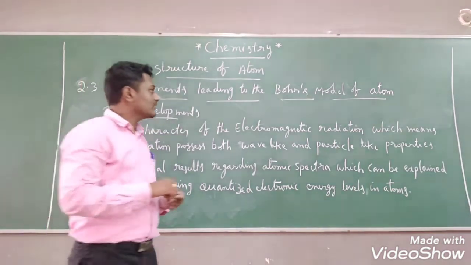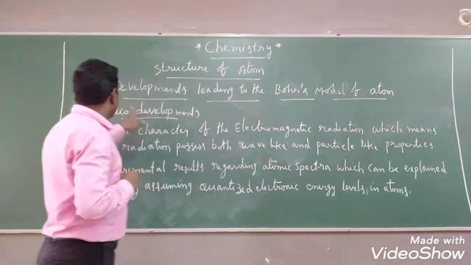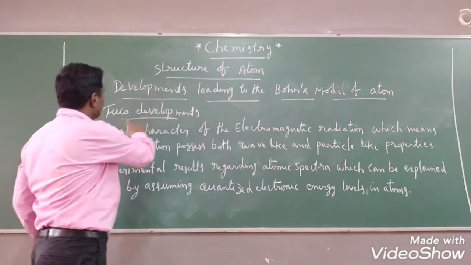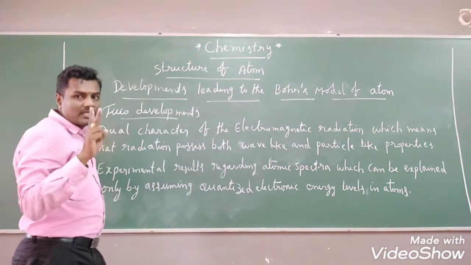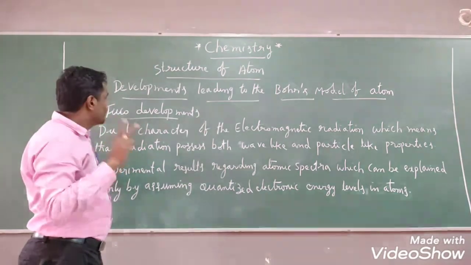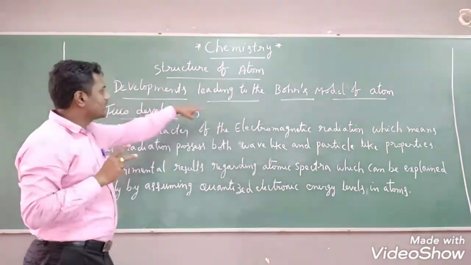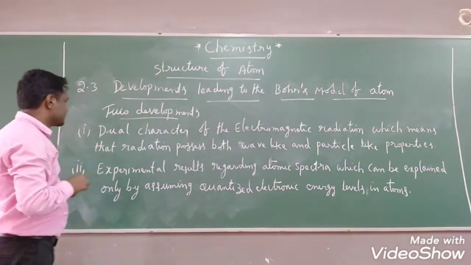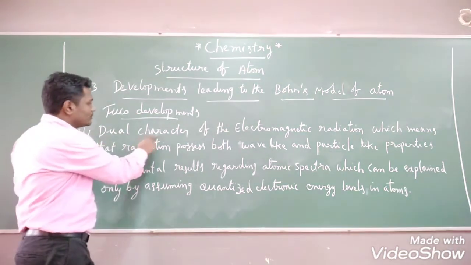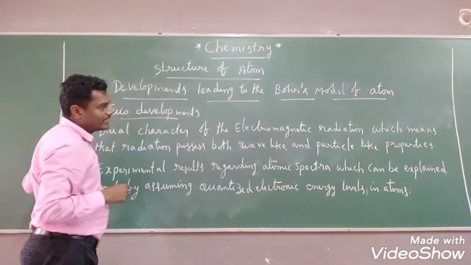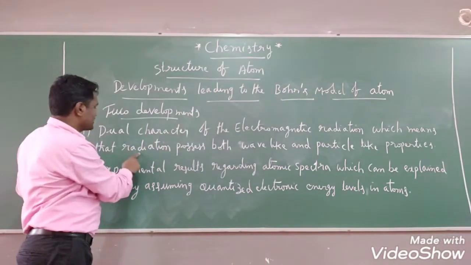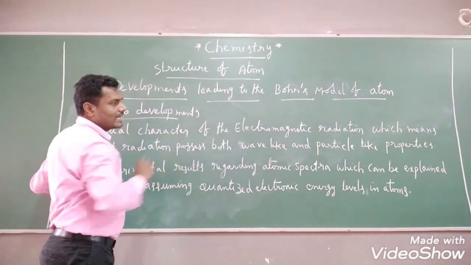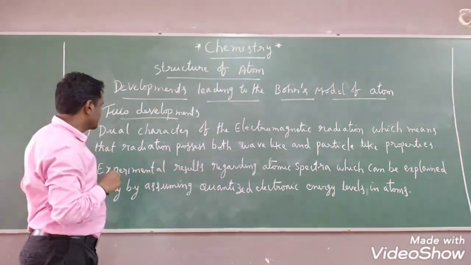Let us see, students, the first topic of structure of atom, that is developments leading to the Bohr's model of atom. Mainly two developments lead to the Bohr's model of an atom. What are the two developments? The first one, if you observe, is dual character of the electromagnetic radiation, which means that radiation possesses both wave-like and particle-like properties. See that, students?